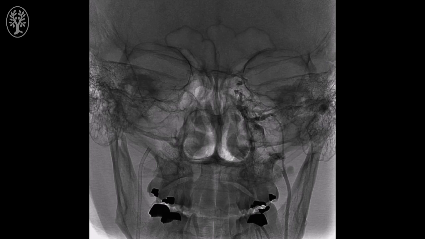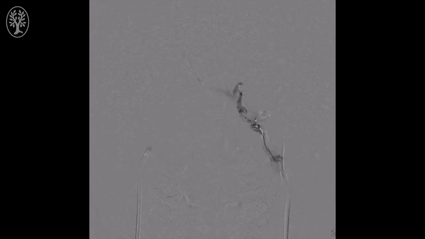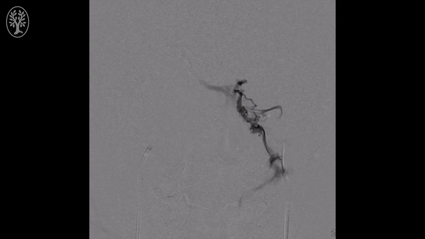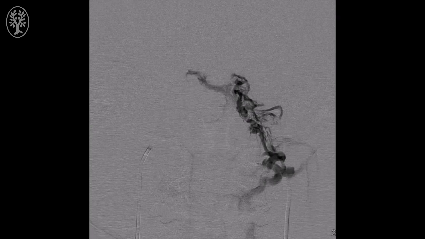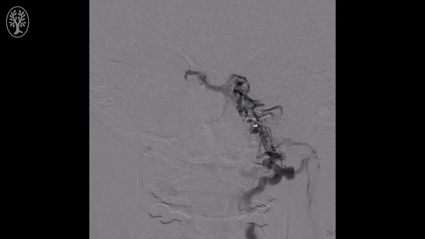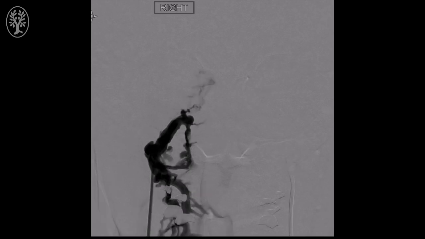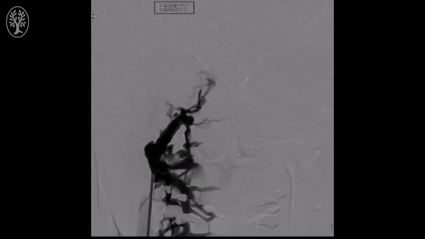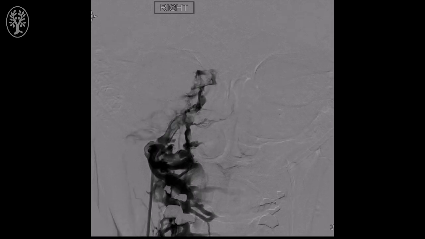And then finally, once all the samples are obtained, we remove all the catheters, including the femoral sheath from both sides, and we close the femoral vein punctures with manual pressure for about 10 minutes. Remember that percutaneous closure devices, such as MynxGrip or Angio-Seal, are not indicated for femoral vein closure. The patient is observed under strict bed rest for about 4 hours. The patient can be discharged home the same day of the procedure. Thank you.